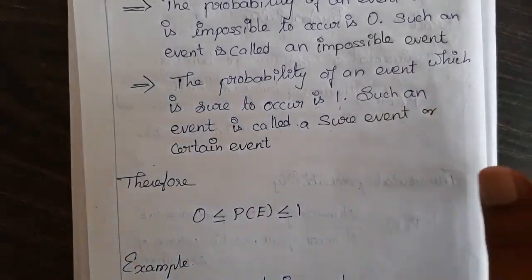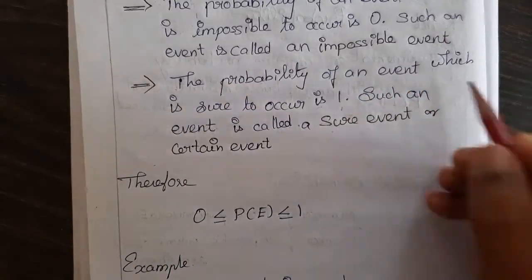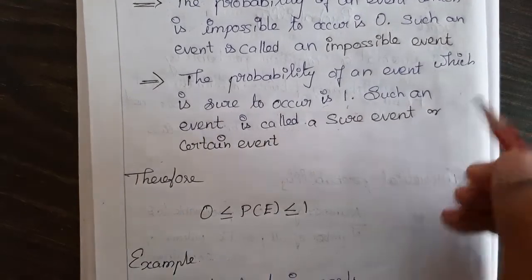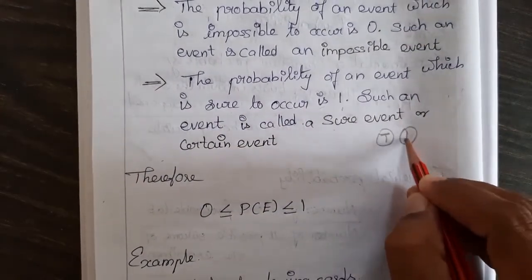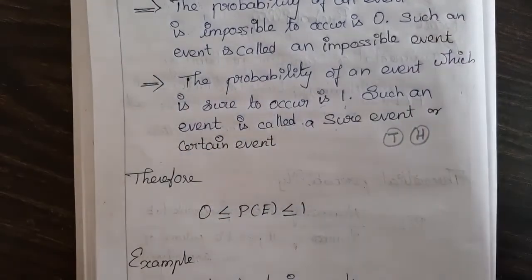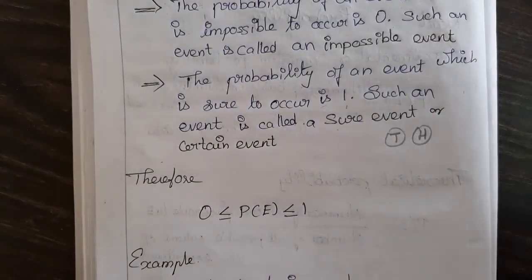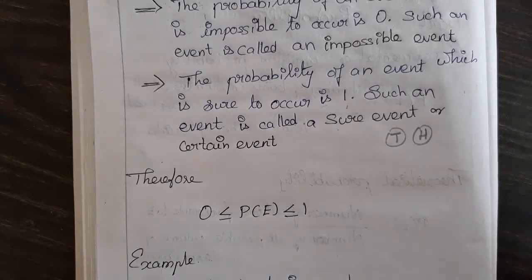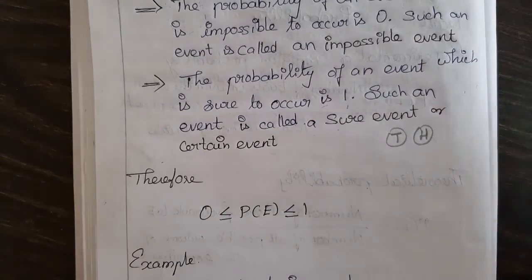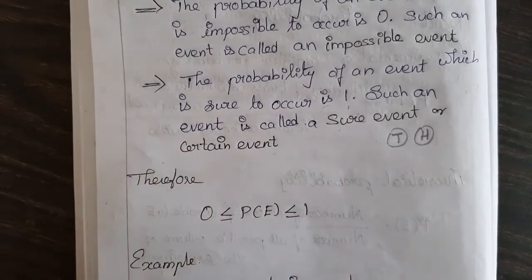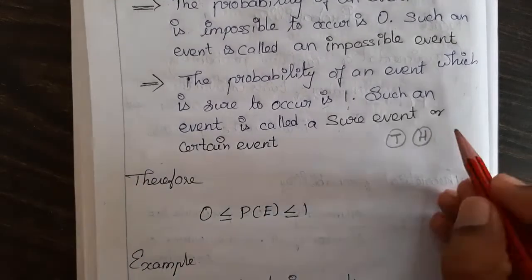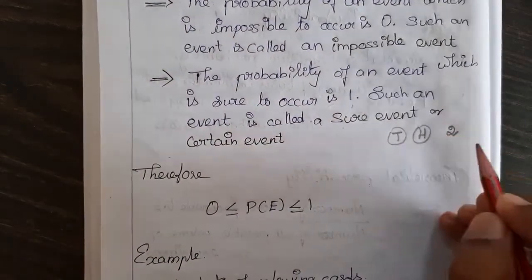Is there any probability that is sure to occur? Think of the same coin, head and tail. If I am considering either head or tail, whichever comes is okay for me, so the number of favorable outcomes is 2.